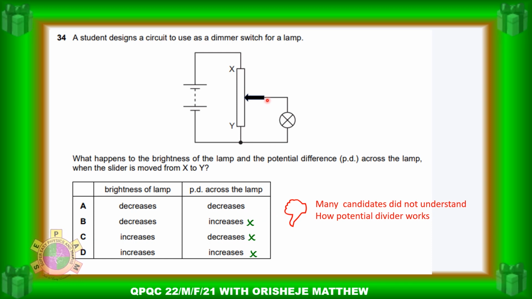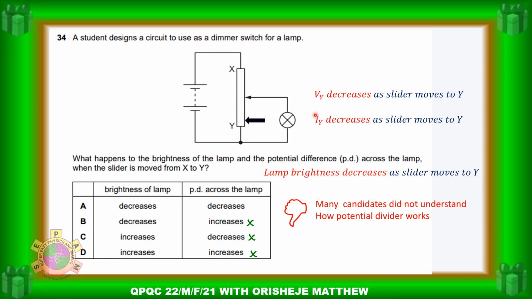When the slider is moved from point X to Y, what happens? As we are moving it from X to Y, the potential difference across the lamp will decrease, and the current that will flow through the lamp also decreases. And when current decreases, what is going to happen to the brightness of the light? The brightness of the light also decreases. So what happened to the brightness of the lamp? It decreased. What happened to the potential difference? Also decreased. So the correct answer is A.